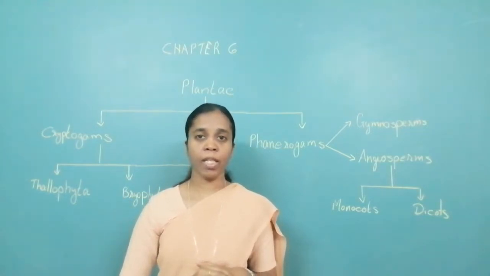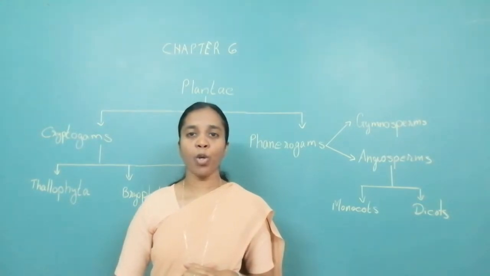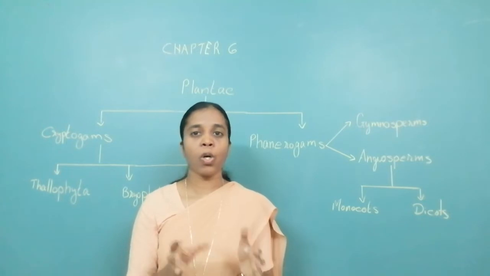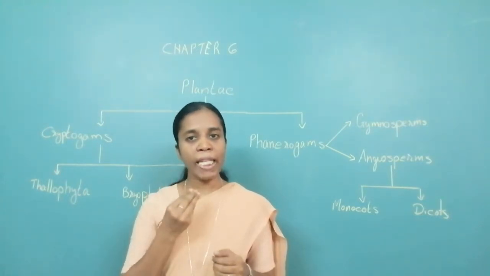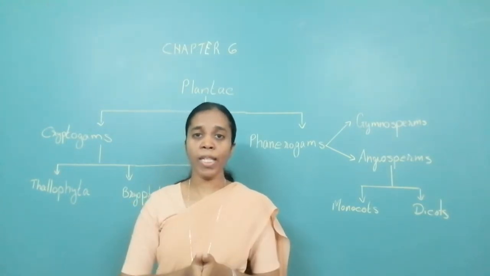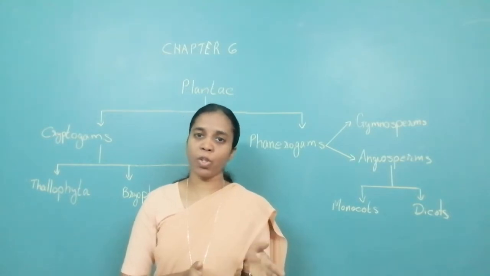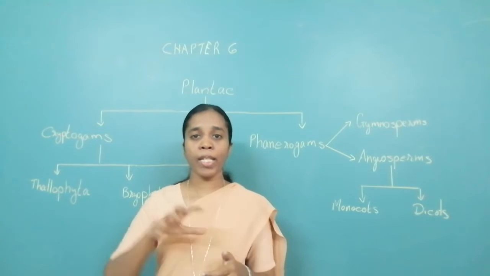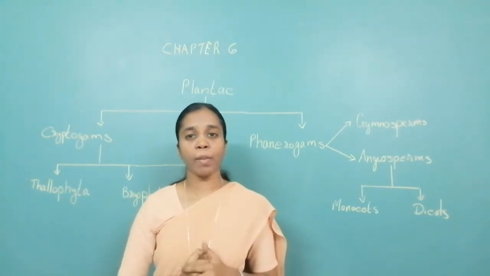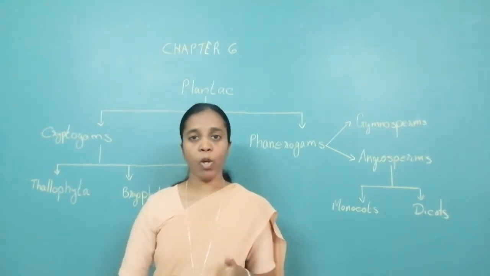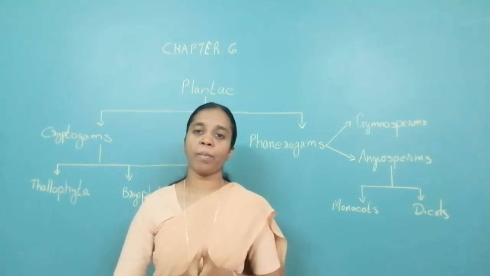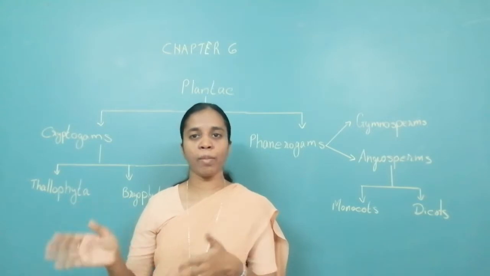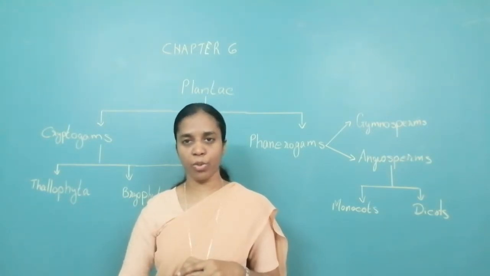Now what was the criteria? He considered the mode of nutrition, that is whether they prepare their own food or they absorb the food or they intake the food. All that prepare their own food, as we know, known as kingdom Plantae, and all that absorb the food, they come under kingdom Fungi, and all that intake the food, they come under kingdom Animalia. We belong to kingdom Animalia because we intake the food. Okay.